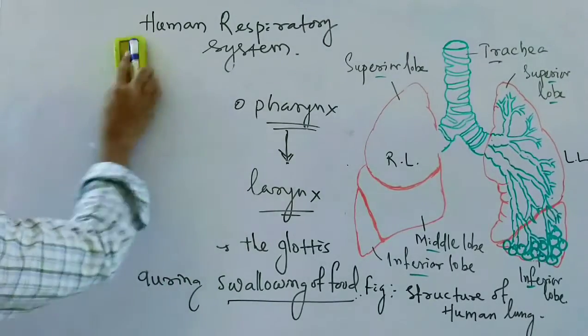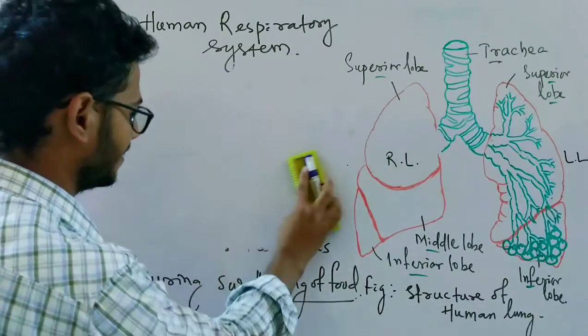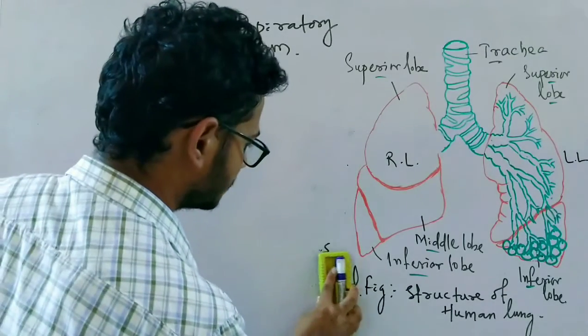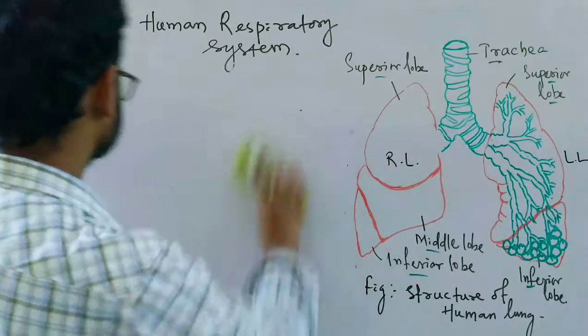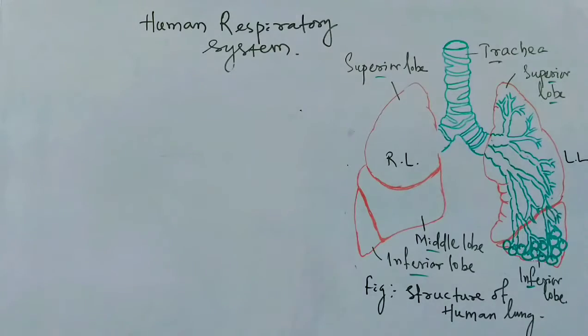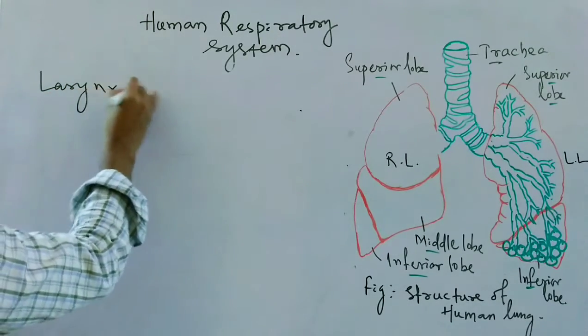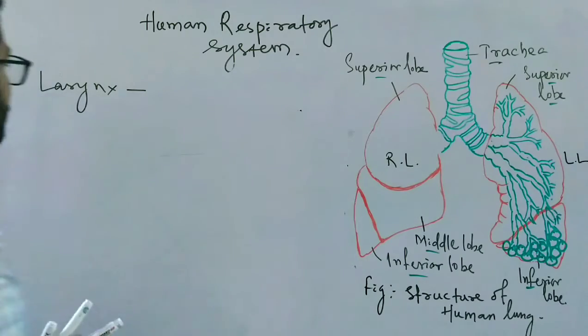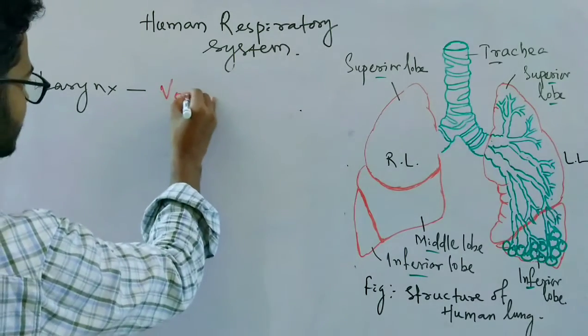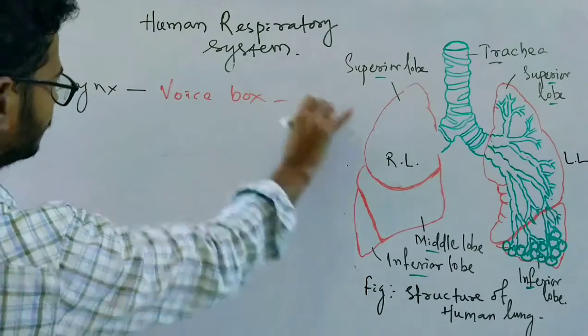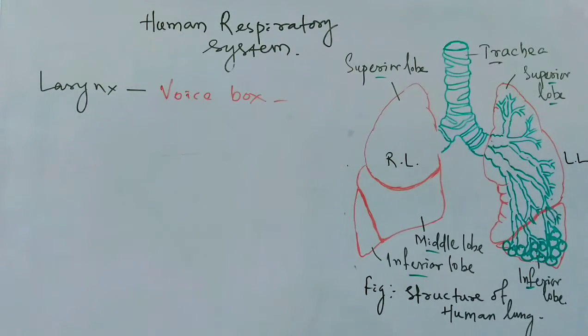So after the pharynx, the air enters through the glottis into the larynx. The larynx is also called the voice box.